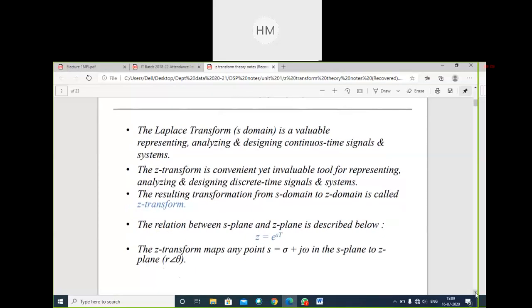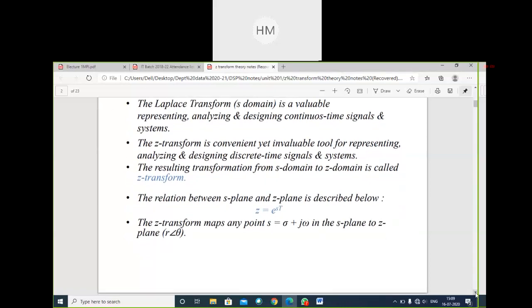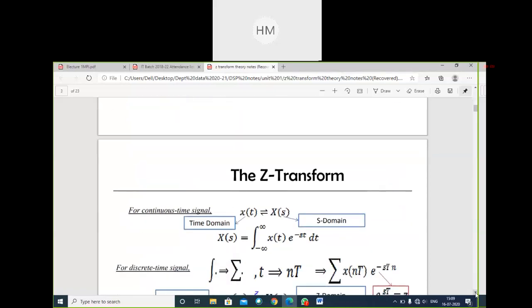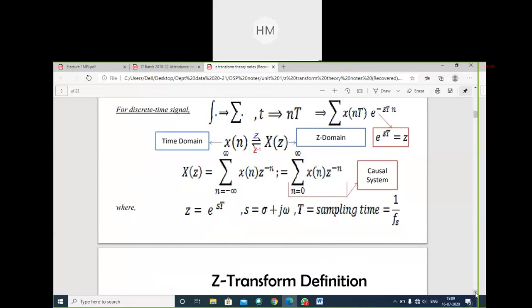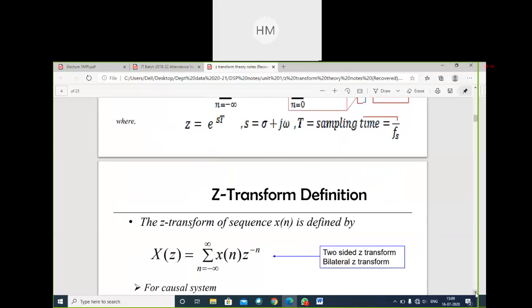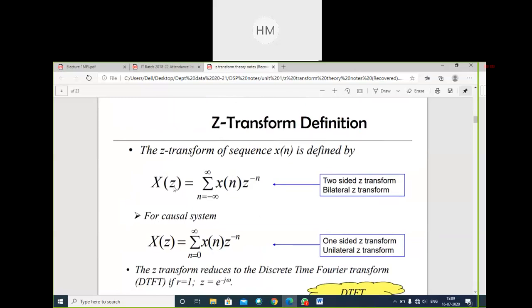We have started with Z transforms, which are the basic transform domain for digital systems. To analyze LTI systems, we have to find Z transform of the given signal. So Z transform definition we all know. We know the formula of Z transforms. This is the generalized formula of Z transform.